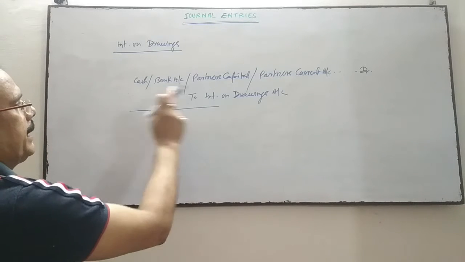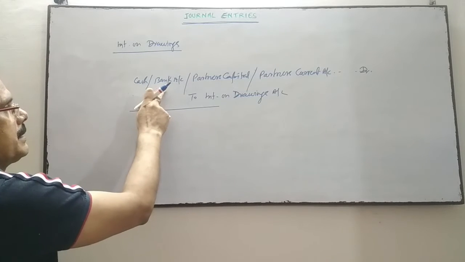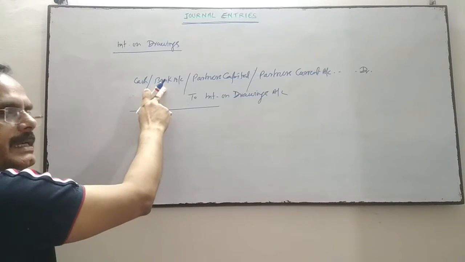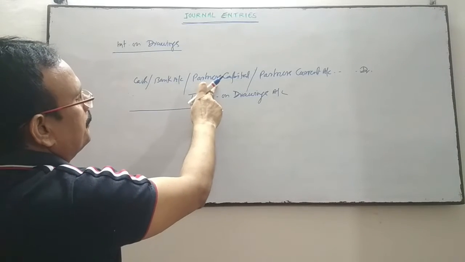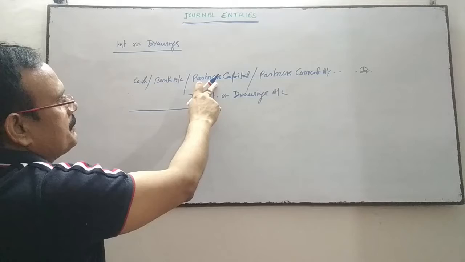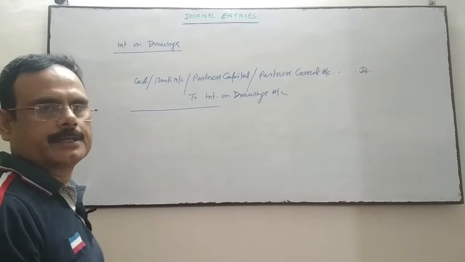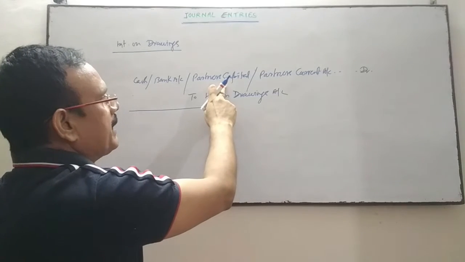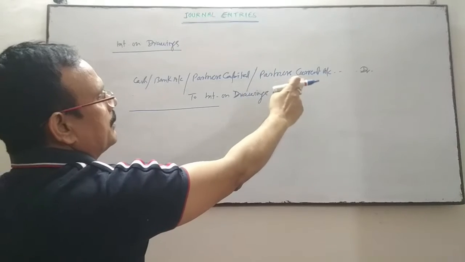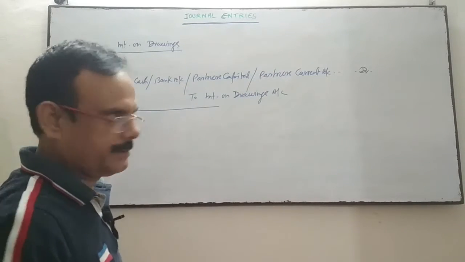If the interest is received by cash, then cash account. If it is received through check and deposited into bank, then bank account will be debited. If the interest is not received in any way, cash or check, then it will be transferred to partner's capital account when the capital is fluctuating, and to partner's current account if the capital is fixed.